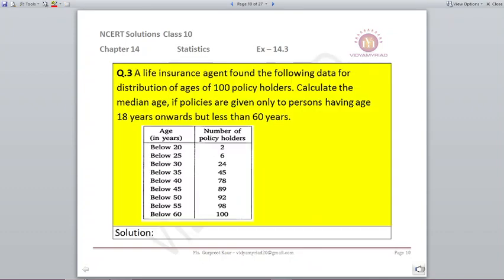Question number 3. A life insurance agent found the following data for the distribution of ages of 100 policy holders. Calculate the median age if policies are given only to persons having age 18 years onwards but less than 60 years. Now we are given below 20, below 25, below 30. Like this we have given. Policy holders are also given to us.